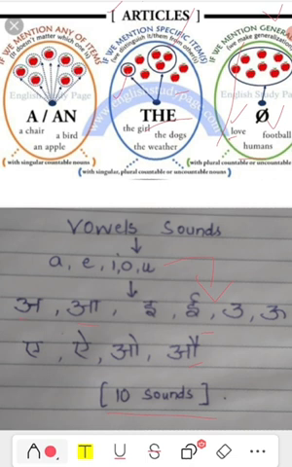We say an elephant because it begins with E-L-E-P-H-A-N-T, elephant, and its beginning sound is the e sound. So that is why we use an.